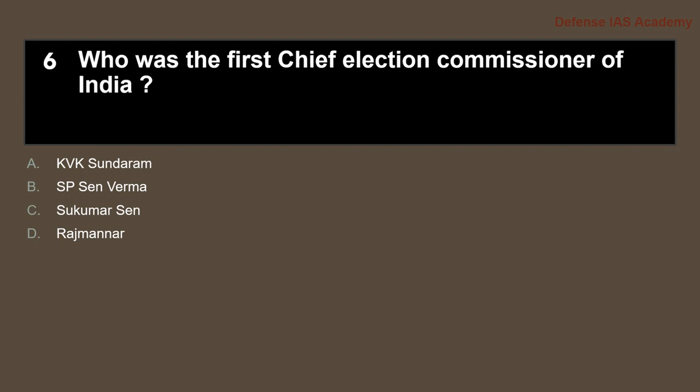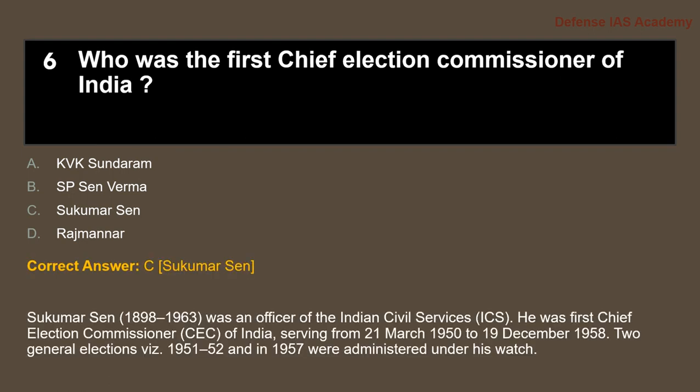Question 6. Who was the first Chief Election Commissioner of India? The correct answer is option C, Sukumar Sen. Sukumar Sen, from the year 1898 to 1963, was an officer of the Indian Civil Services.